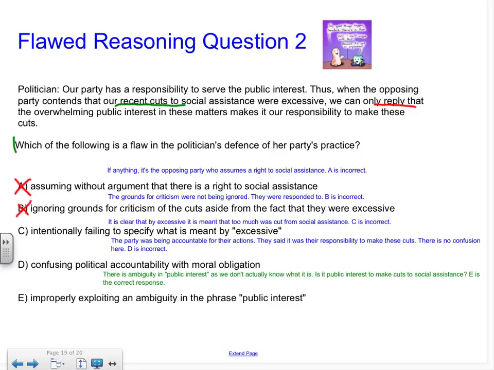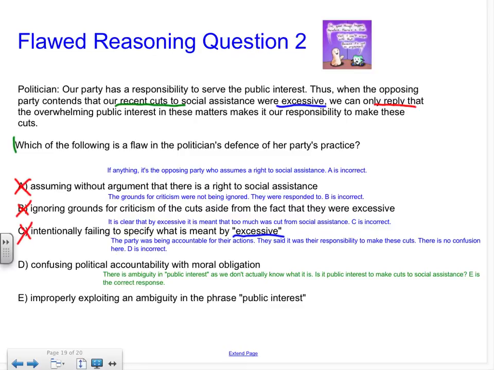C, intentionally failing to specify what is meant by the word excessive. Well, excessive is right here, and it's written right here. I think that it's fairly clear what is meant by excessive. Basically, it means that there's too many cuts. Therefore, the cuts to social assistance were excessive. So there's no failing in specificity. That's a big word. There's no ambiguity to the word excessive. So let's get rid of that guy.